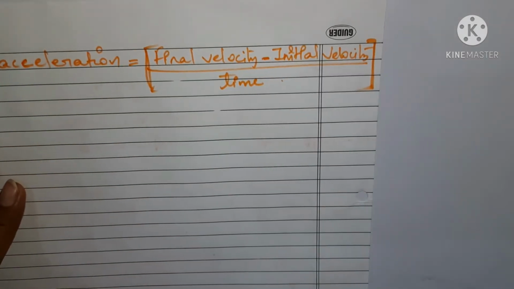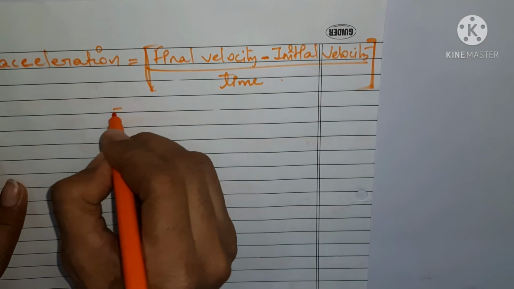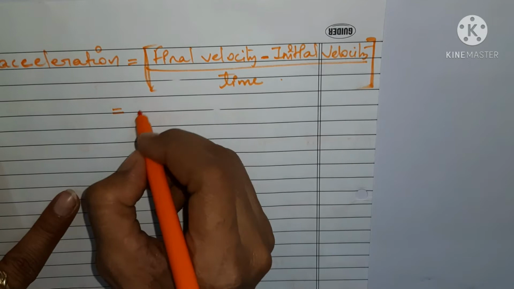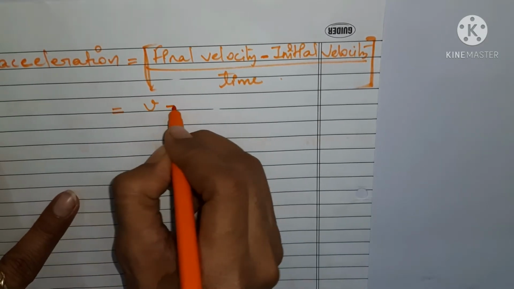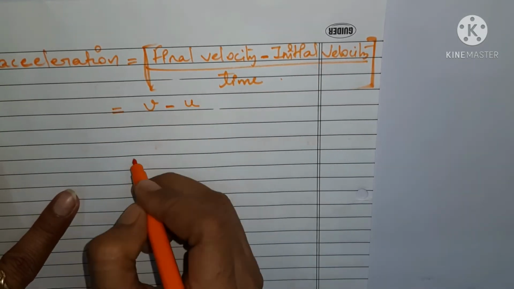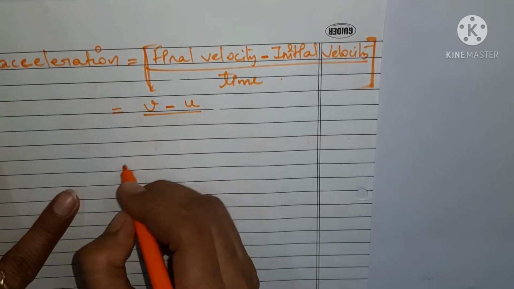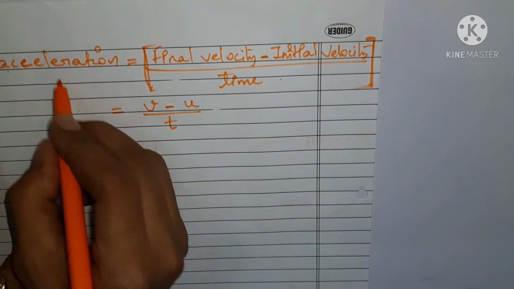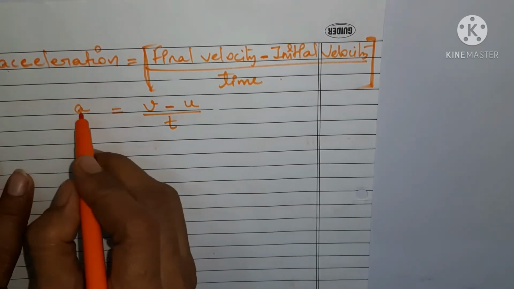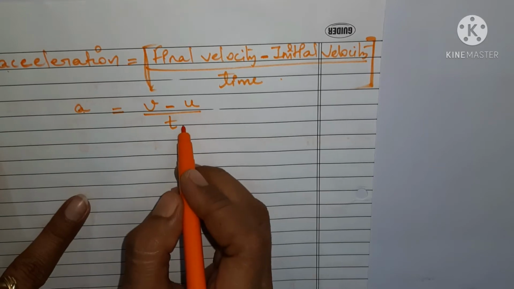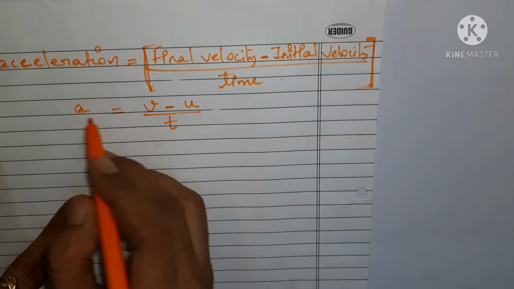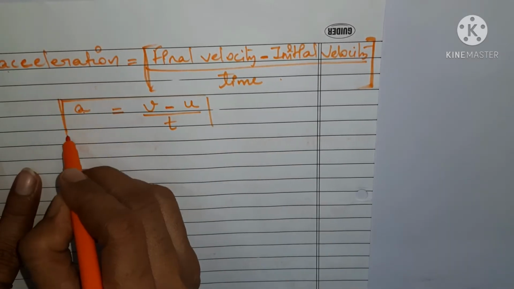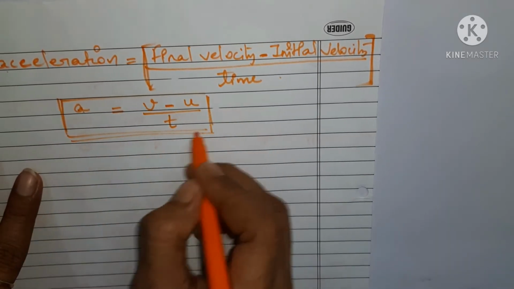Here we can write it in terms of v and u: we have taken final velocity as v, initial velocity as u, and the time as t. Let acceleration be a. So a is v minus u upon t, and this is the formula to find out acceleration.